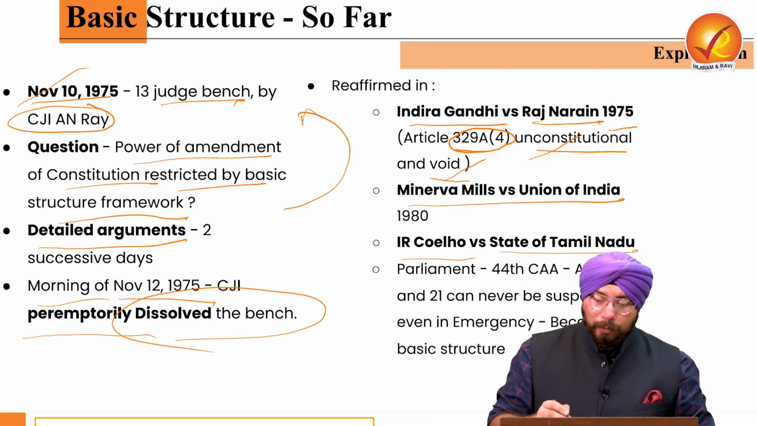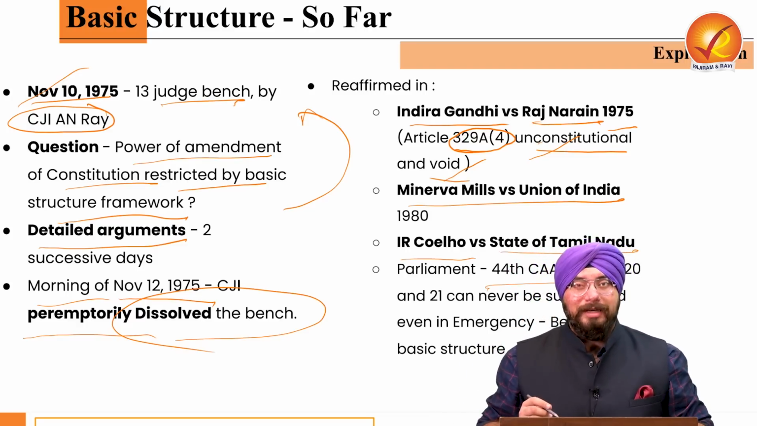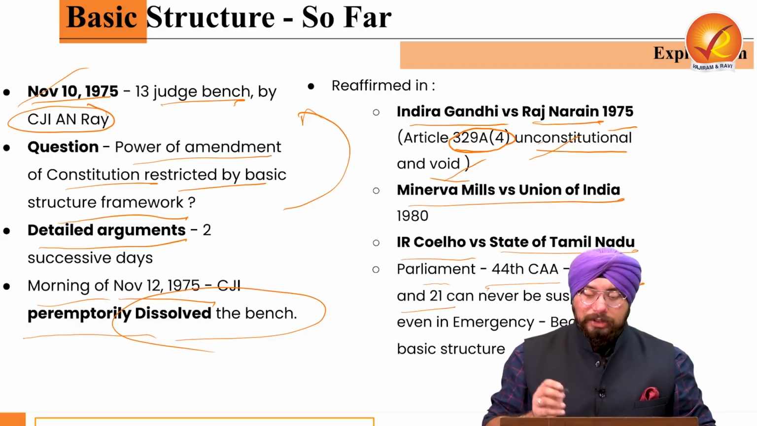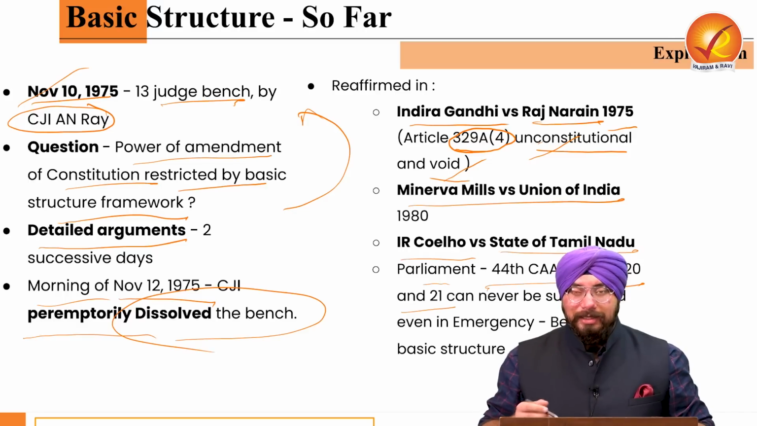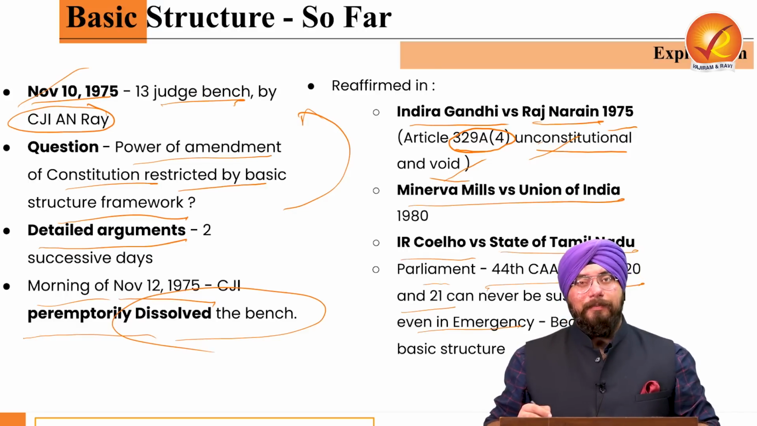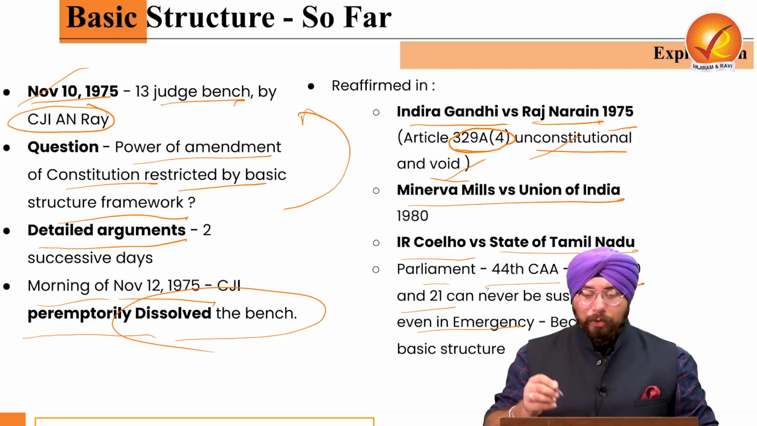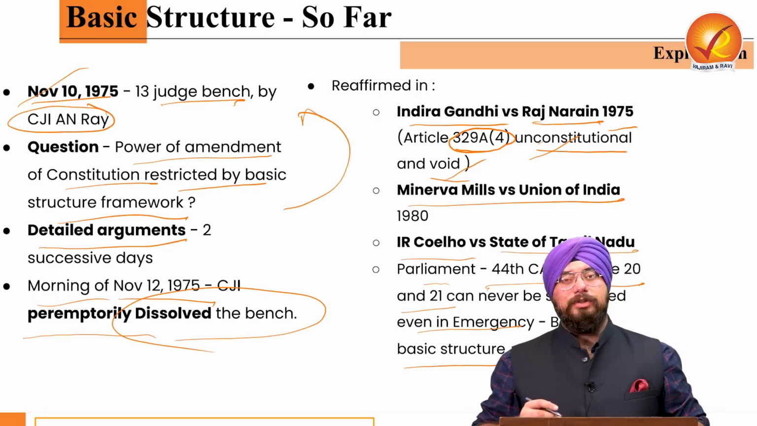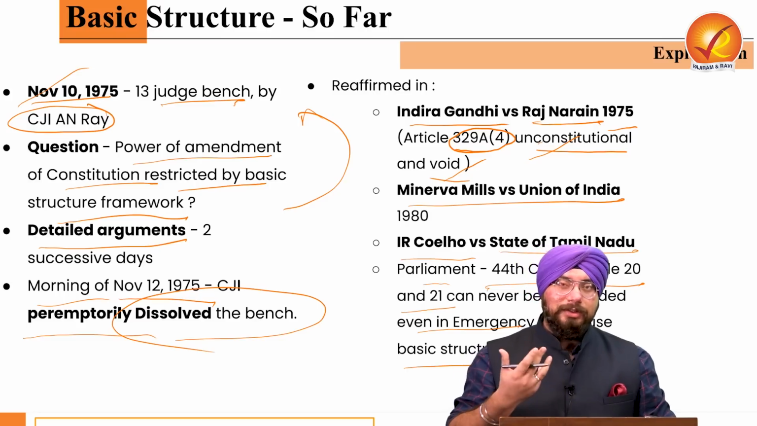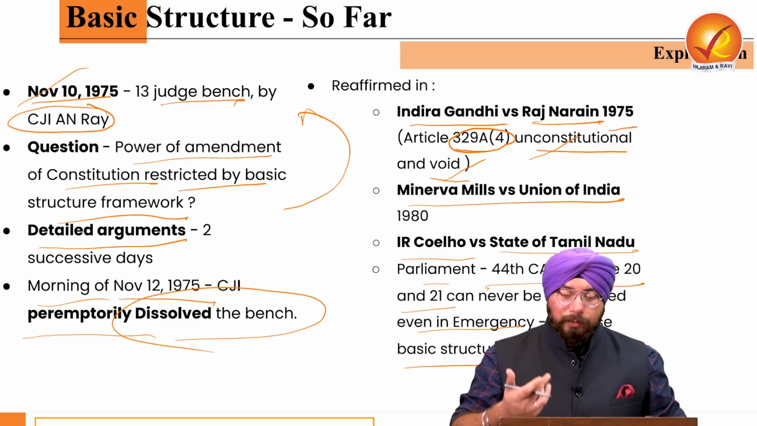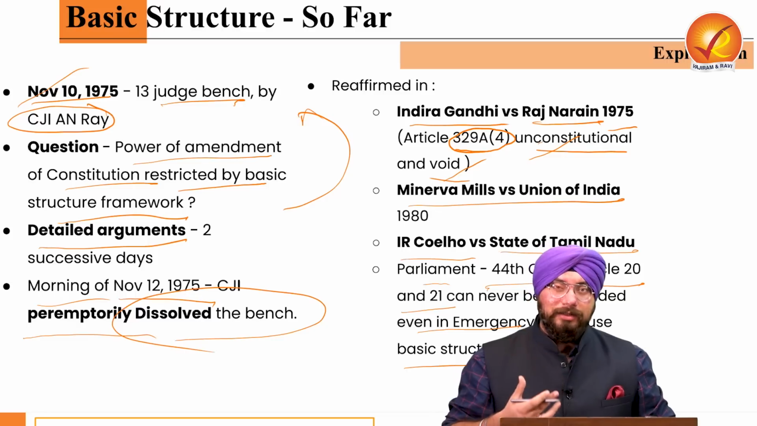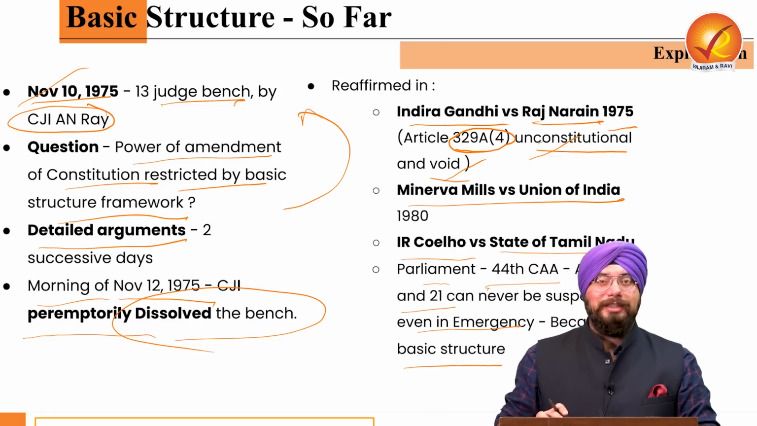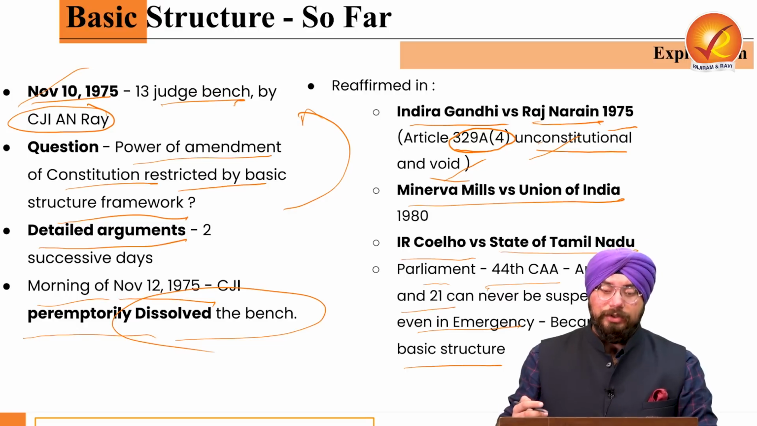Now what happened when the 44th Constitutional Amendment Act was passed by the Parliament? It said that Article 20 and Article 21 can never be suspended even in the time of emergency. The Parliament also reiterated that Article 21 and 20 form part of the basic structure of the Constitution, which is why they cannot be suspended even in the emergency. So here the Parliament also realized and accepted the importance of this basic structure doctrine.